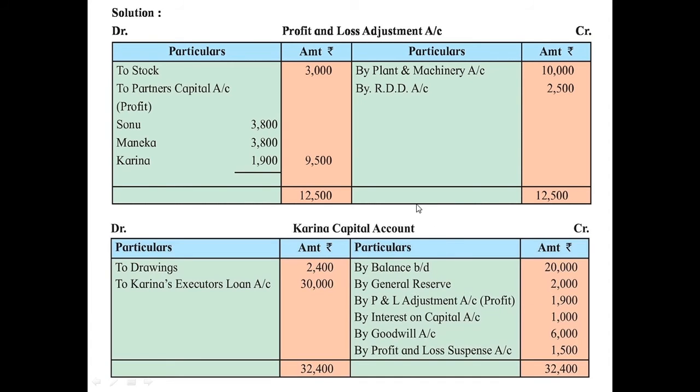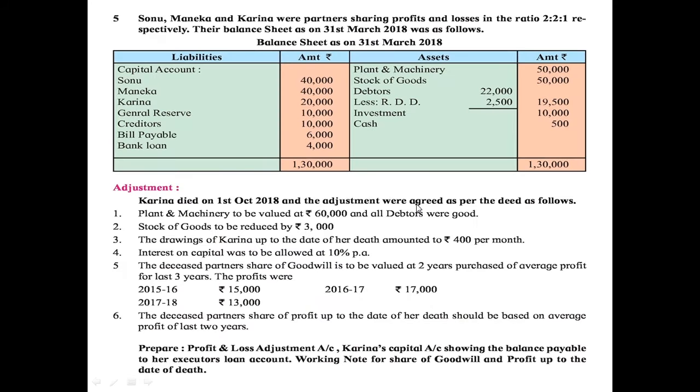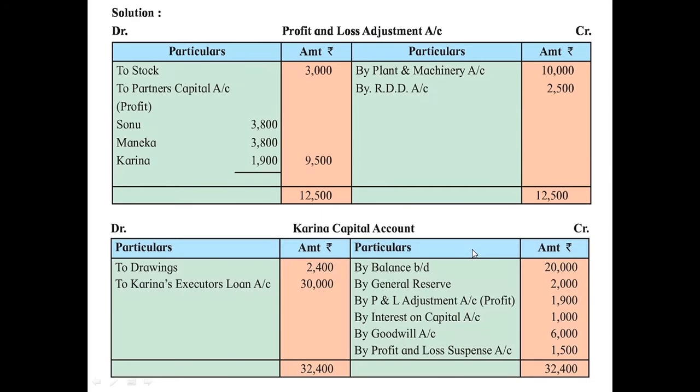Then we are going to record other adjustments which are given in the question. As per the third adjustment, the drawings of Karina up to the date of her death amounted to rupees 400 per month. Now as per this date, 1st October 2018, she was alive for 6 months. So 6 into 400, that comes to 2,400. So the entry of drawings will come on the debit side, 2,400.